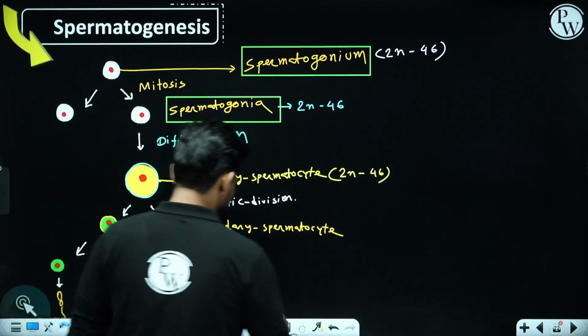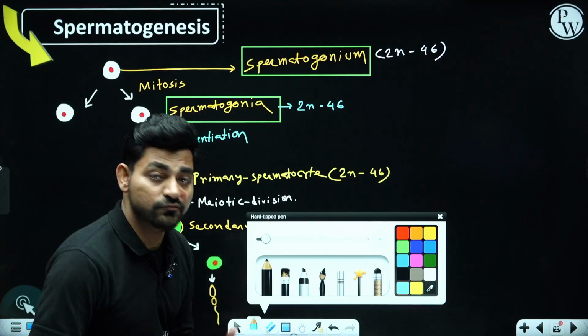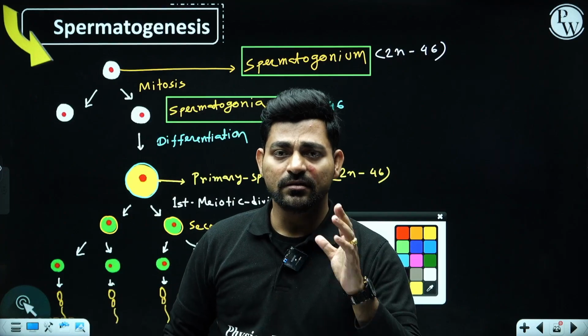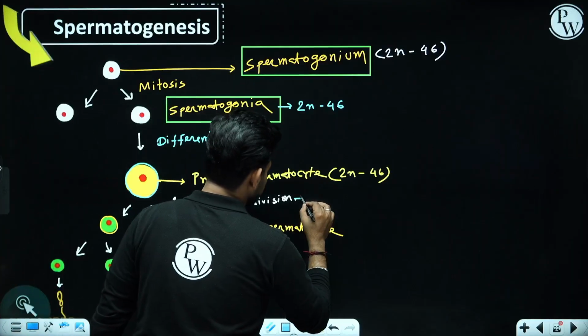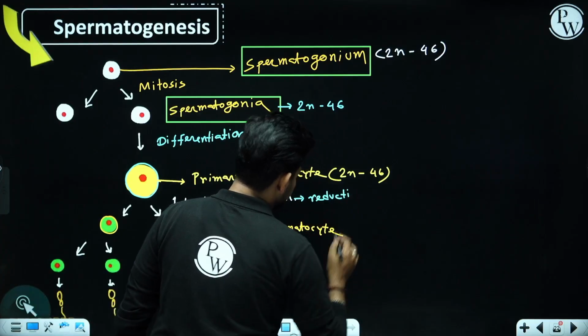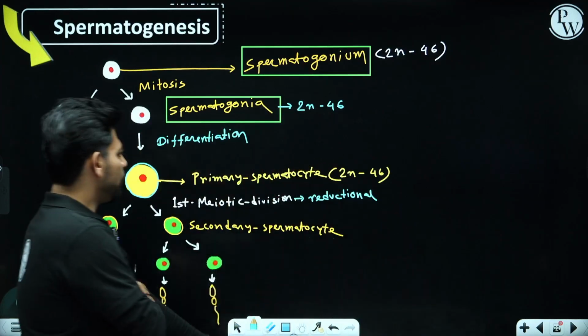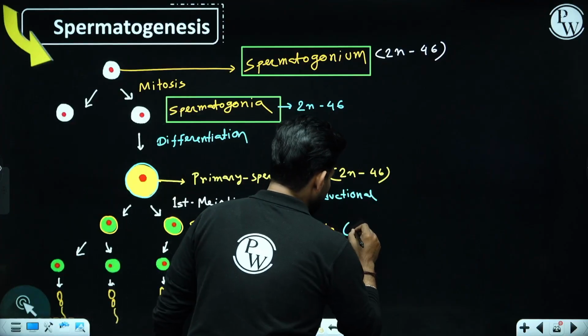Now, we know that meiosis will be taking place in two steps, first meiotic division and second meiotic division. The first meiotic division is a reductional one. It's a reductional type. That means chromosome number will decrease now into half.